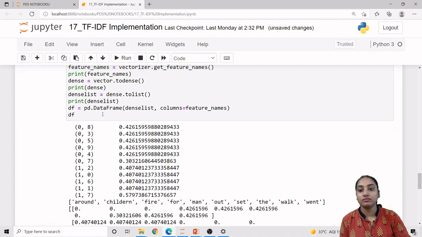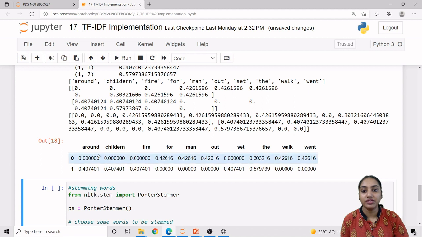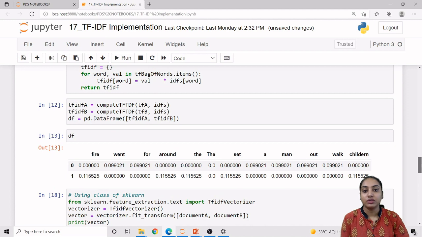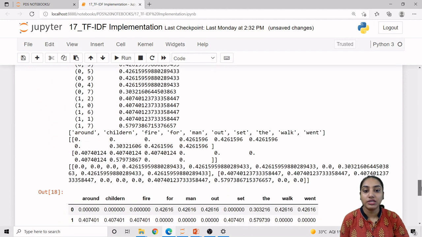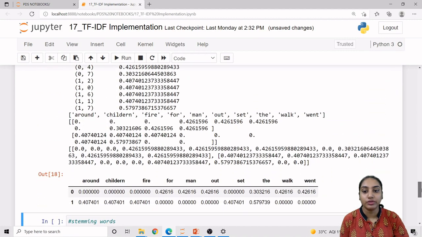So according to it, now we are just representing our data frame. Now you can see that in the output of the static method and of this method, which is the TF-IDF calculation, the data is different. Here we have many words, but here we have a lesser number of words, and the calculation is also different from the previous one.